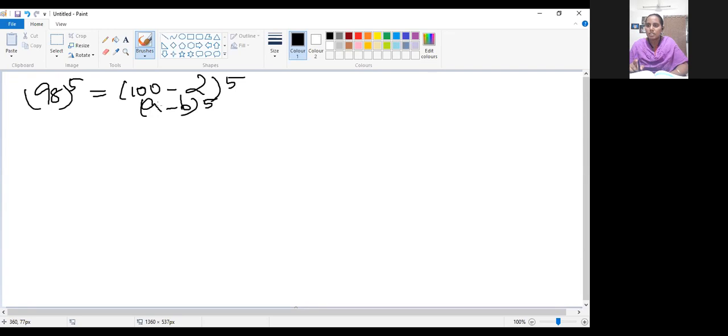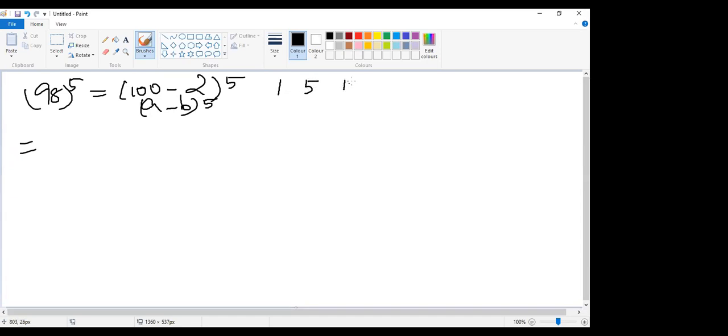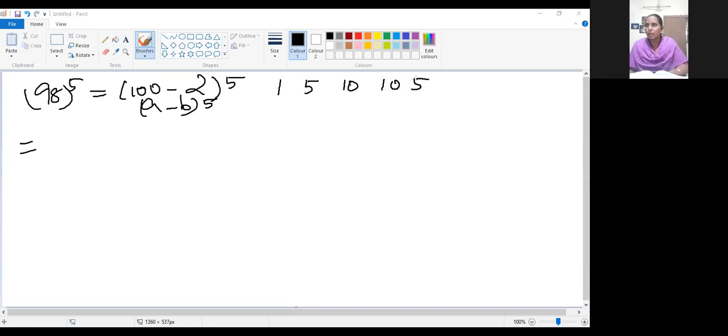Shall I expand and show this to you? Shall I keep it as a and b itself? So can you tell me the coefficients of 5? 1, 5, 10, 10, 5, 1, I think. Okay. So shall we expand and see?